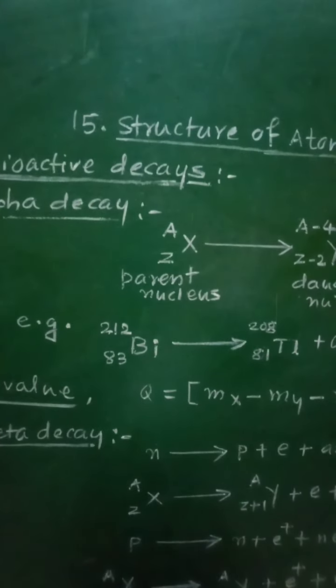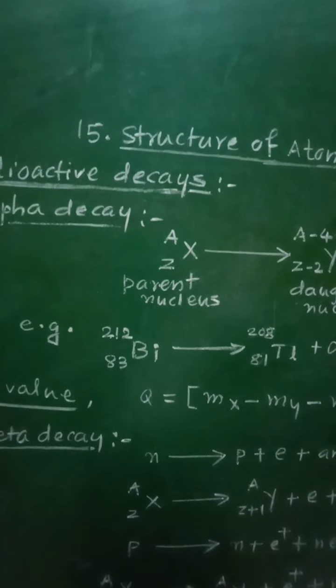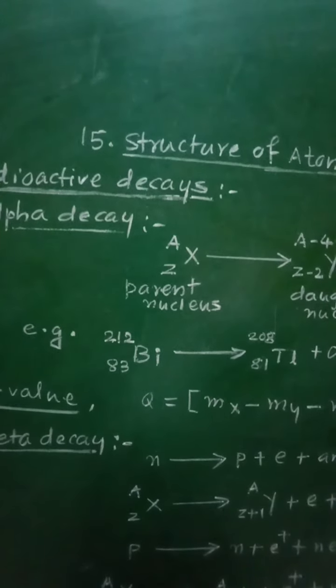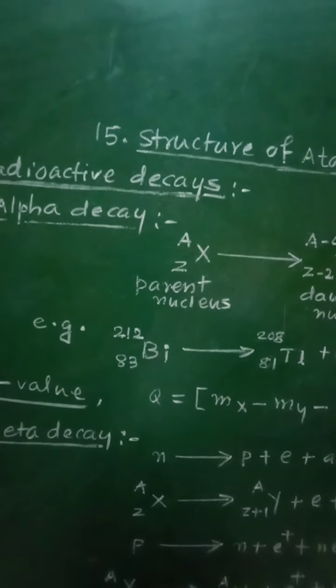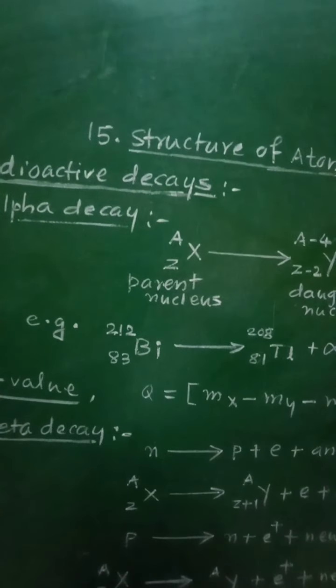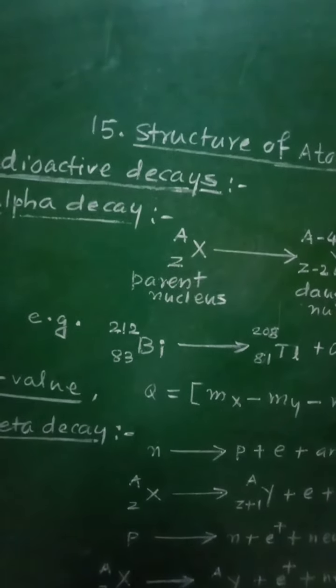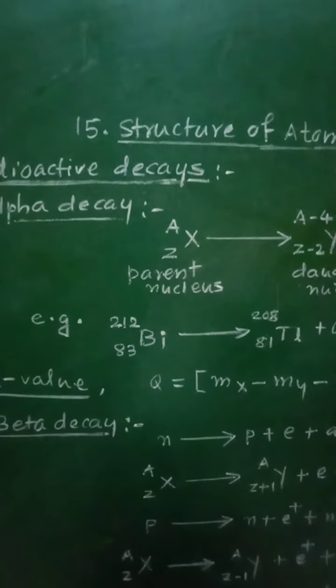Thus, the process of changing the unstable parent nuclei into stable daughter nuclei by emission of some of the particles is called radioactive decay or radioactivity.